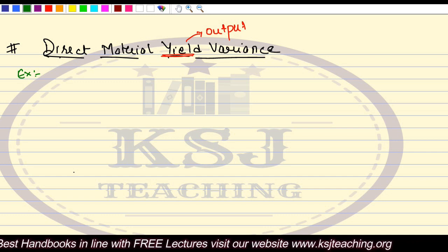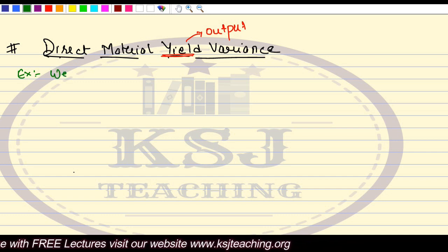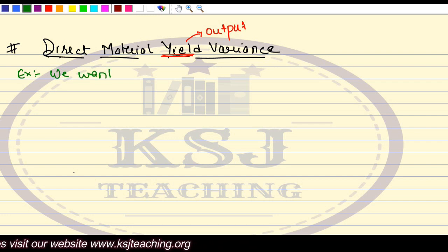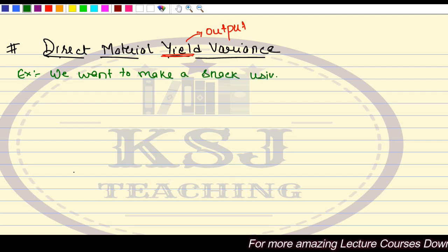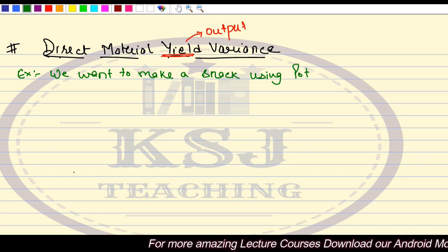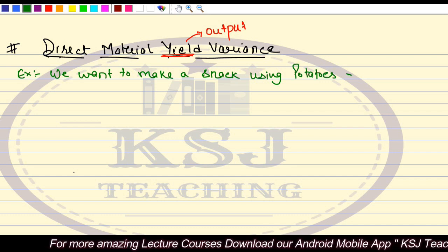Say we want to make a snack using potatoes and flour.